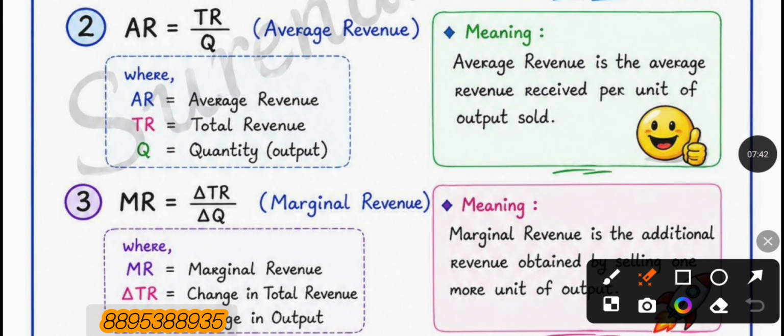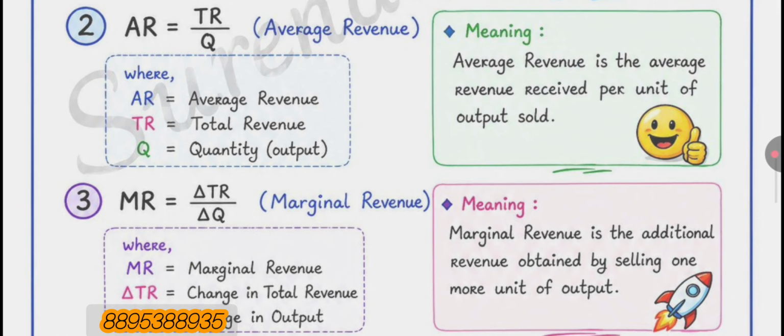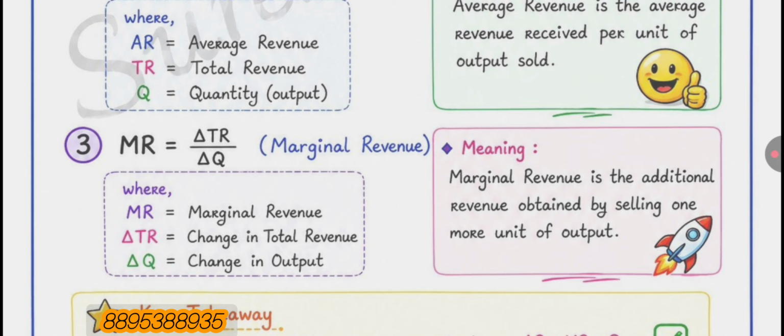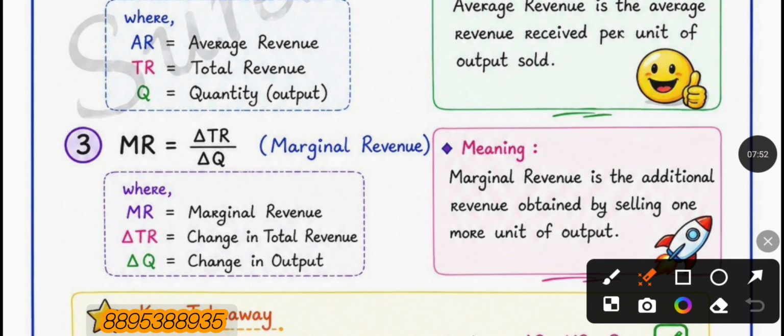The meaning of marginal revenue is that marginal revenue is the additional revenue obtained by selling one more unit of output. And this is the equation of marginal revenue, where MR equal to change in TR divided by change in Q, where MR represents marginal revenue, change in TR represents change in total revenue, change in Q represents change in output.